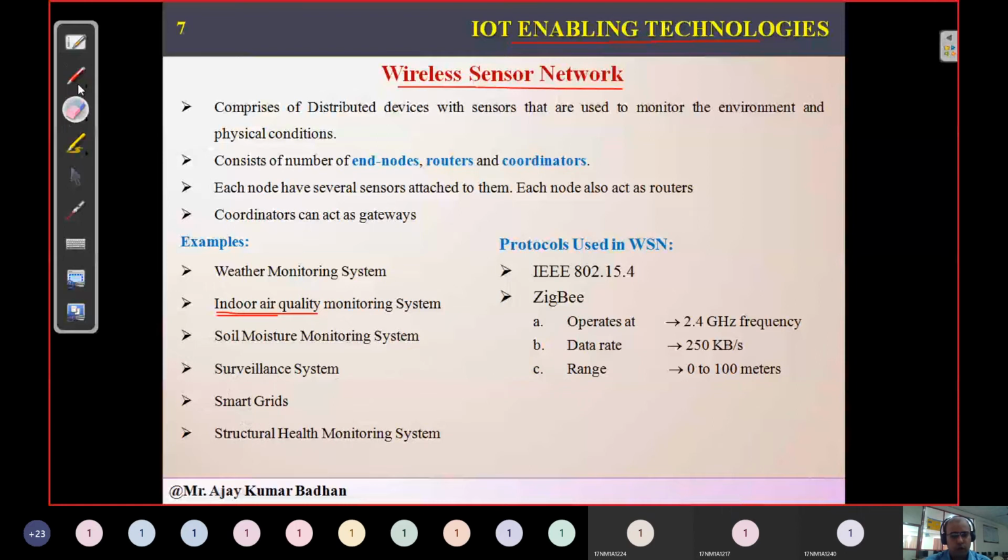Now, the protocol we can use here is ZigBee. We already discussed it when we were discussing the link layer, where we had IEEE 802.15.4. That is the one which uses ZigBee, which operates at around 2.4 gigahertz frequency. And what is the maximum data rate we have? 250 kbps, not more than that. It's in kbps, remember, per second it can transmit. Why?